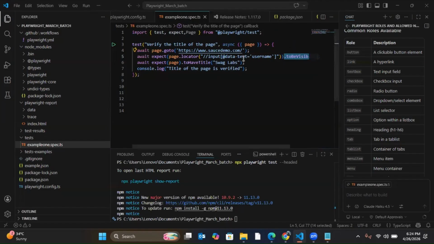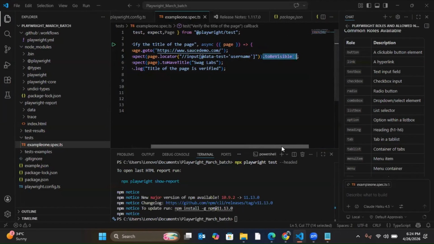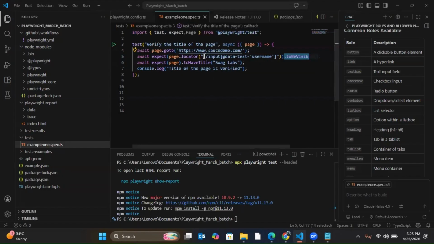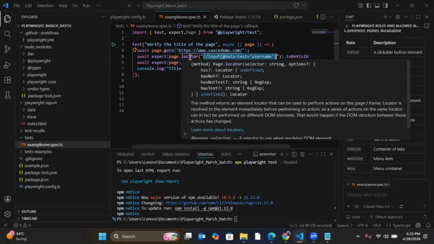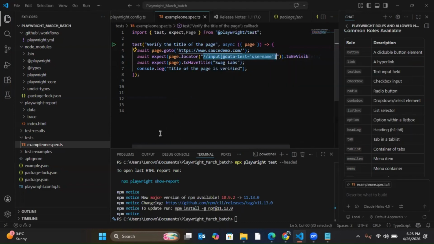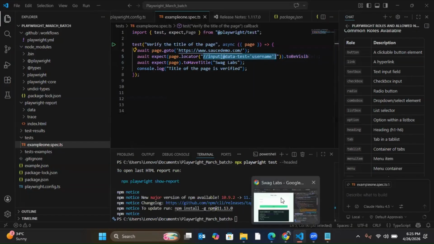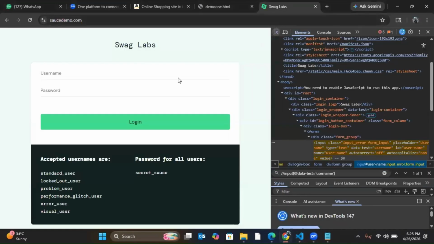If that particular web element appears, then it will pass, or else it will fail. Clear? So this will check whether that particular web element is visible in the web page, and I am using XPath here. This is how I can use the XPath. For XPath, you have to use page.locator. Then you can use the XPath. Clear?